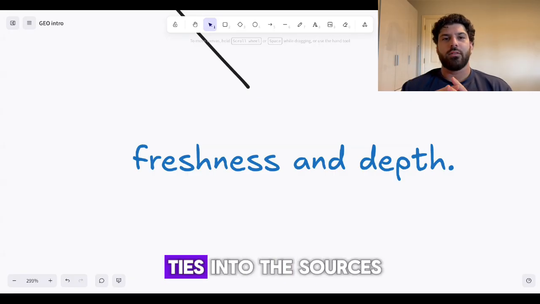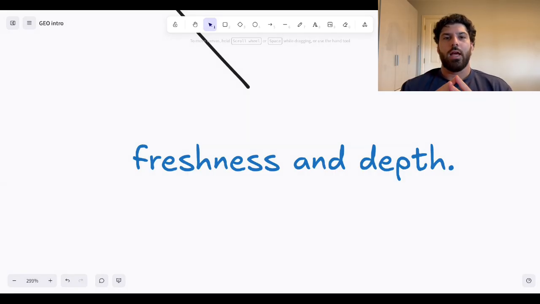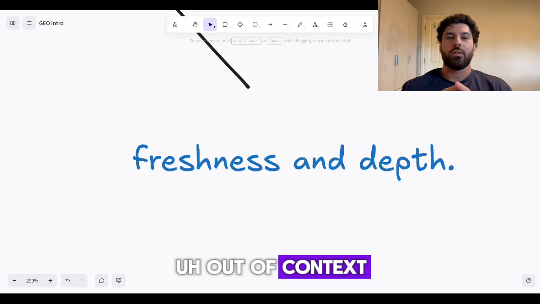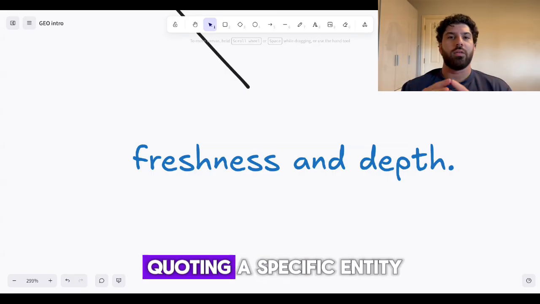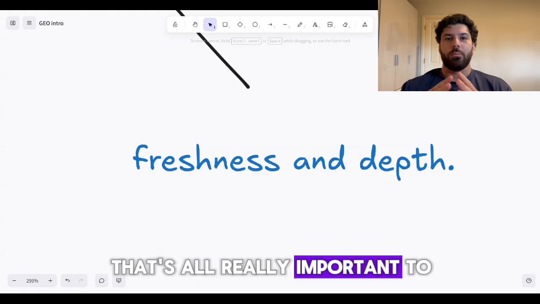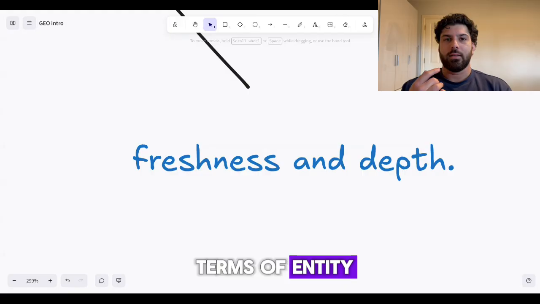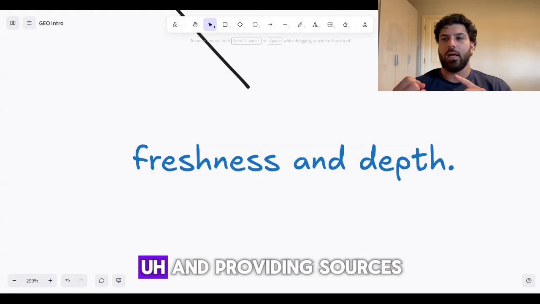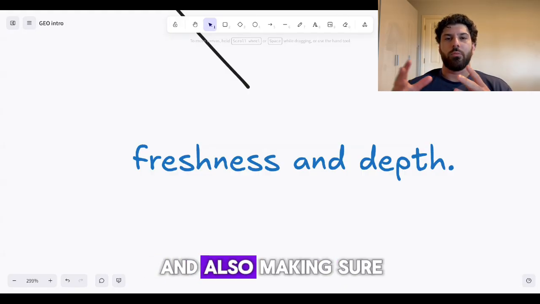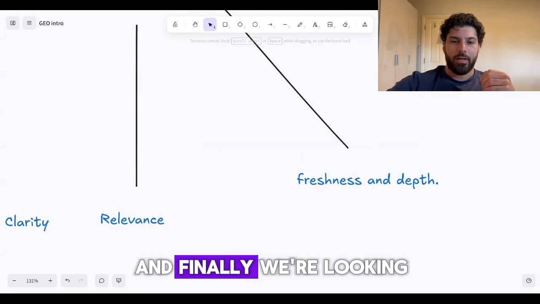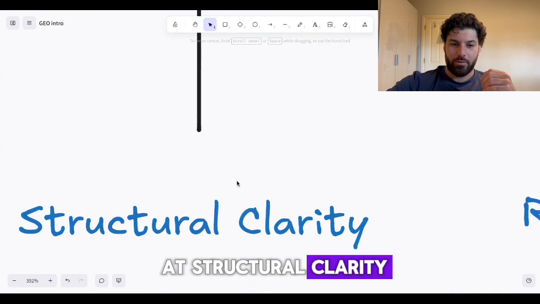And the depth also ties into the sources that are being used, instead of just saying random numbers, or quoting people out of context, or maybe quoting a company instead of quoting a specific entity. That's all really important to keep the content deep and rich in terms of entity name dropping, and providing sources, and also making sure that it's all relevant and up to date. So really important there. And finally, we're looking at structural clarity.